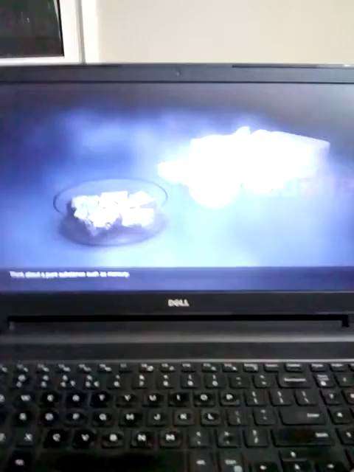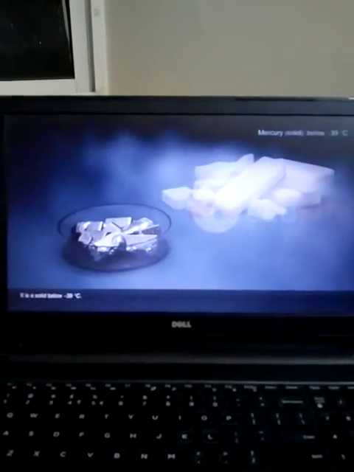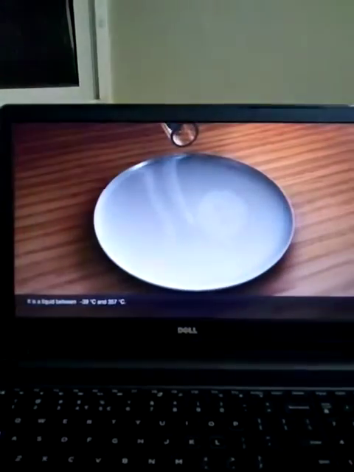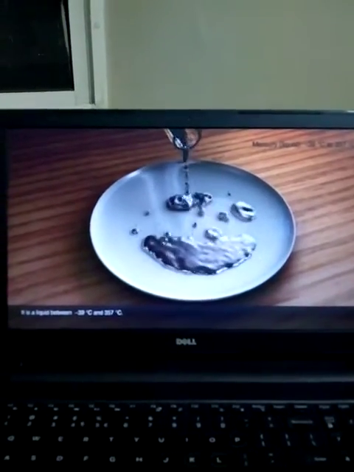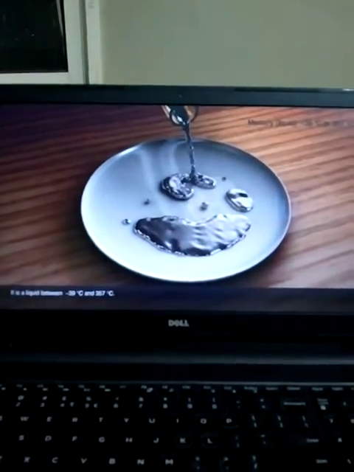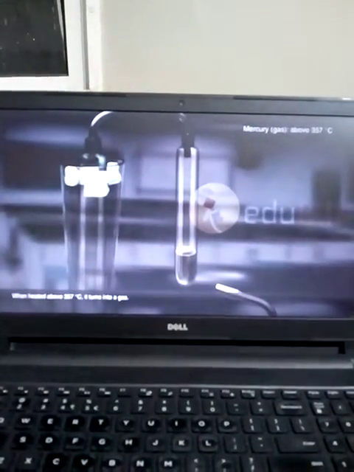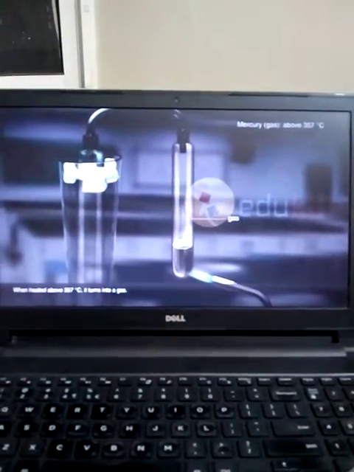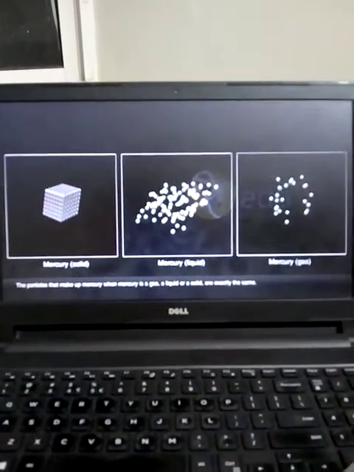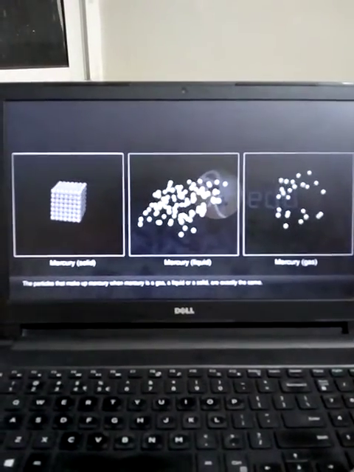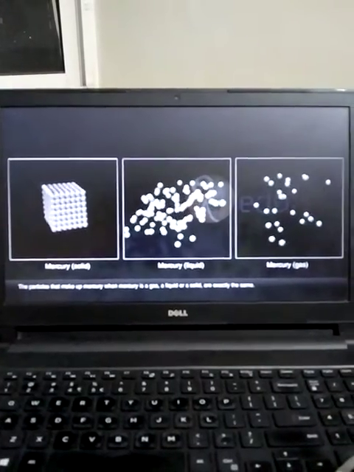Now see this example of mercury. It is solid below -39 degrees Celsius. It is liquid up to 355.7 degrees Celsius. And it converts into vapor above 357 degrees Celsius. Now what do you observe from this? In all the states of matter, solid, liquid and gas, the molecules are the same.